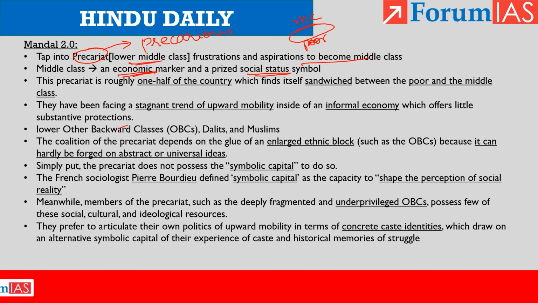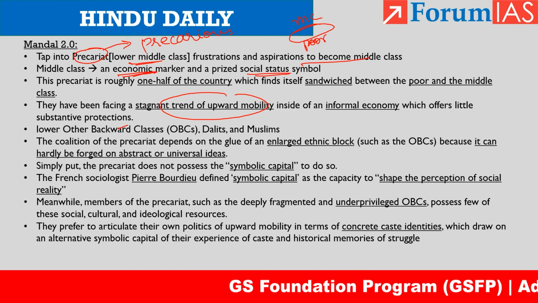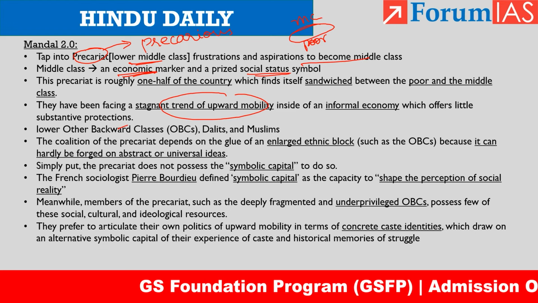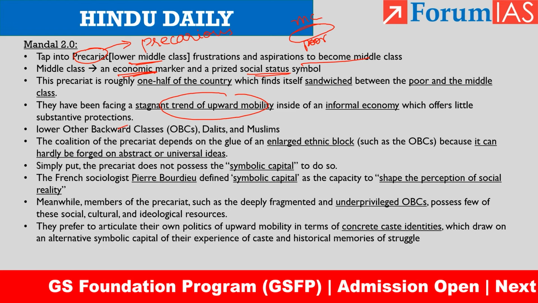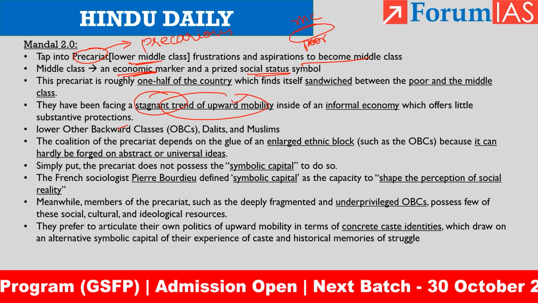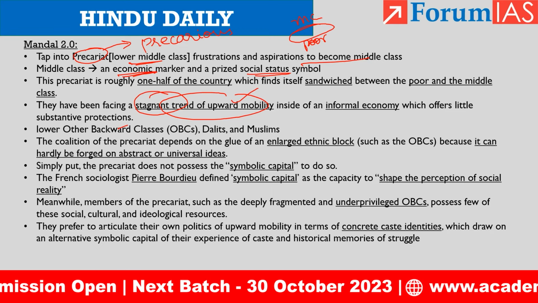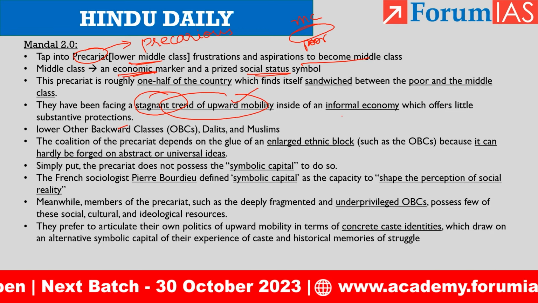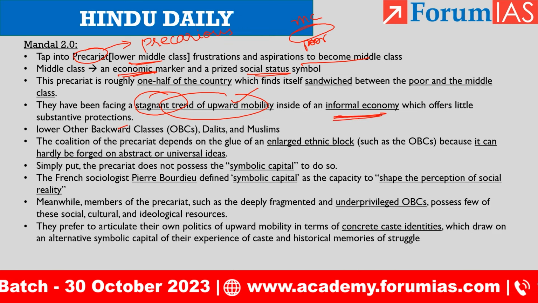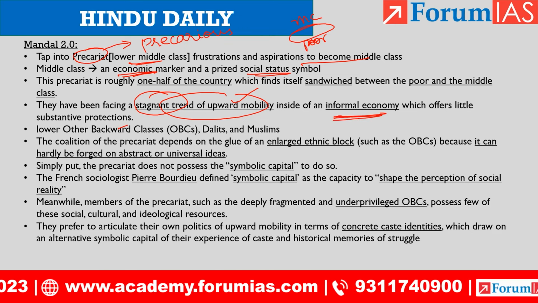And there has been a stagnant trend of upward mobility. As we already saw, the precariat want to become middle class. They want to ascend in their economic level. But there has been a stagnant trend of upward mobility, because this lower middle class relies more on the informal economy. And in the informal economy, there are no protections.